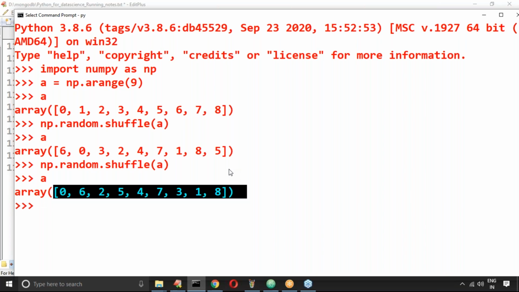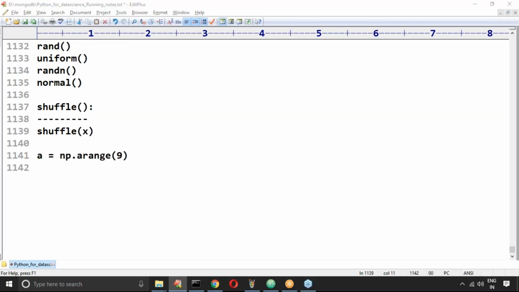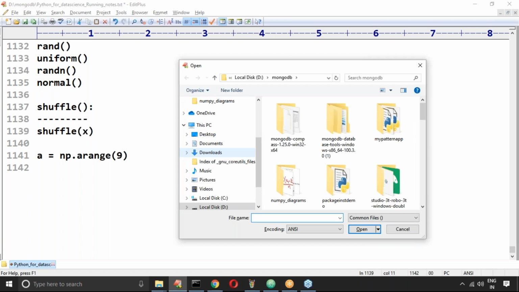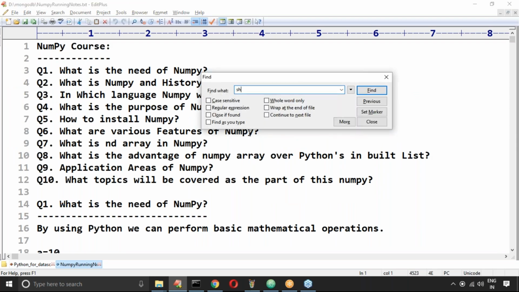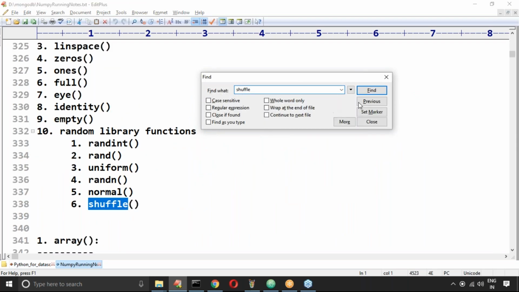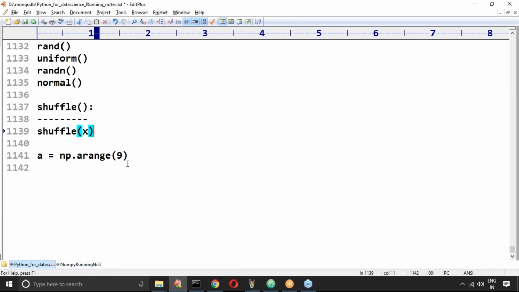If I give you 52 playing cards, after shuffling, is the number of cards going to change? No, the number of cards is not going to change. The only thing that changes is the order. Remember this carefully. The same thing is happening here.